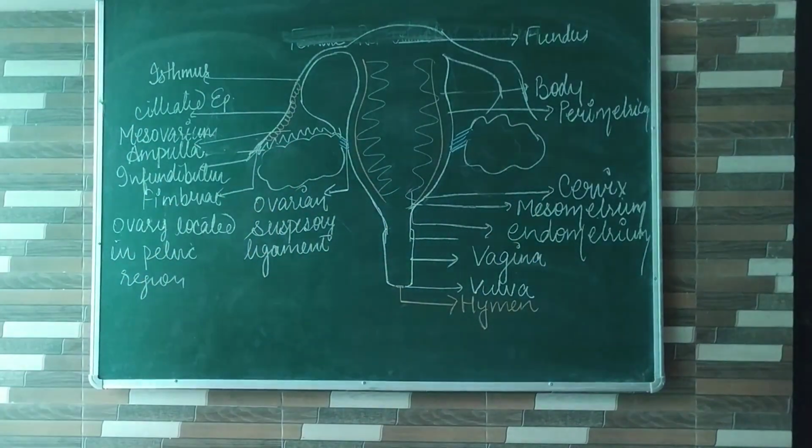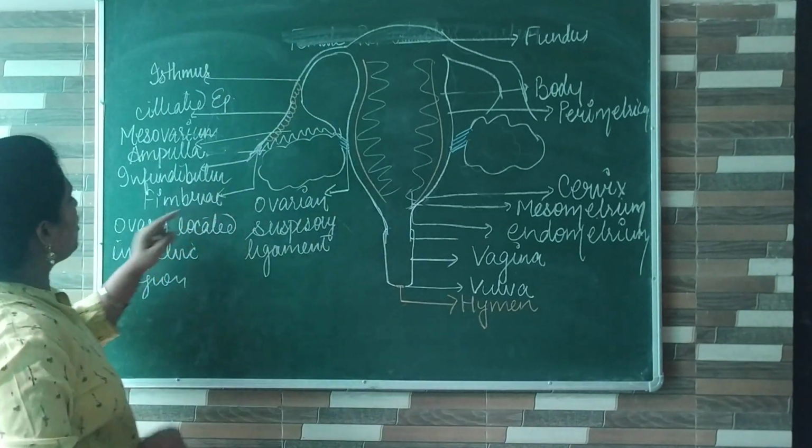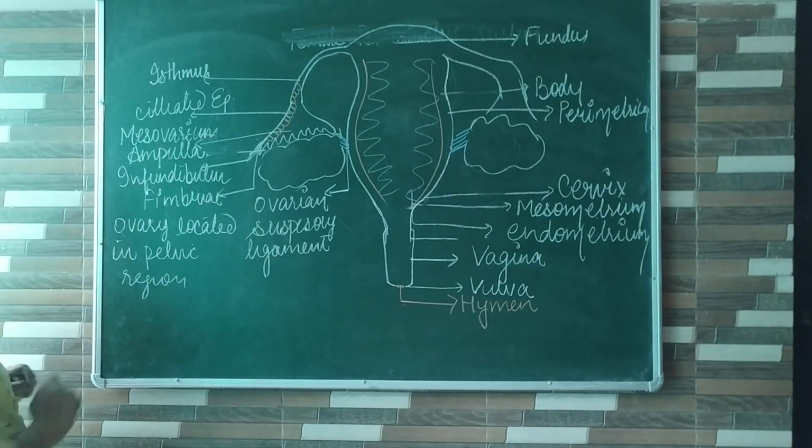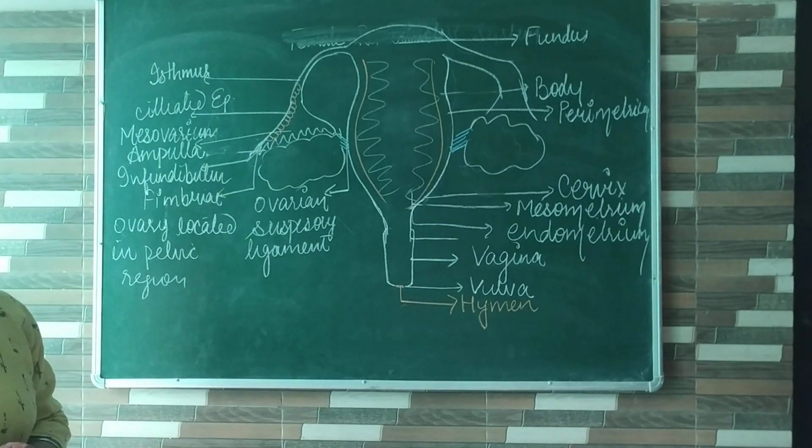Okay. So what we have discussed: two ovaries, and each ovary is connected with the uterus with the help of ovarian suspensory ligament, and the ovary is connected with the wall with the help of mesovarium. Now, the fallopian tube is divided into three parts.